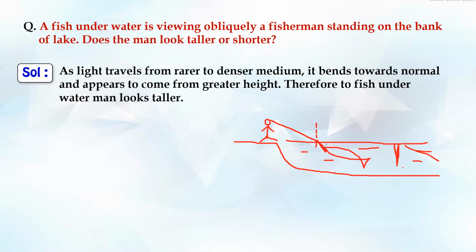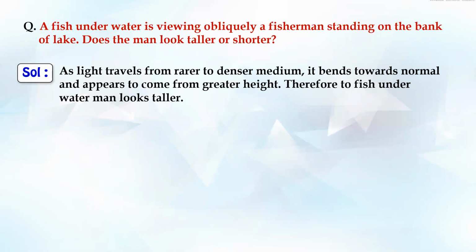So what will it seem to the fish? This light, where is it coming from? It's coming straight from somewhere here. I'll just draw a straight line. It will seem to the fish that the light is coming straight from here. So hence the human being will appear to it up here. So hence for the fish, the man will look taller. So that's how it is. So for the fish underwater, the man will look taller. Next one.